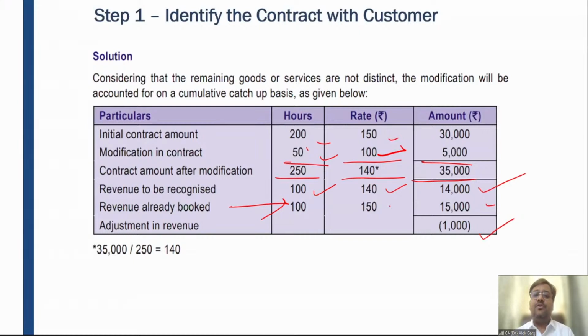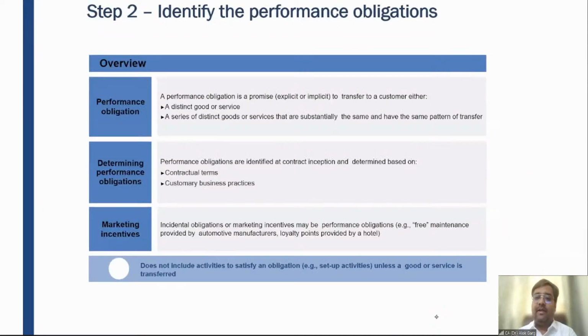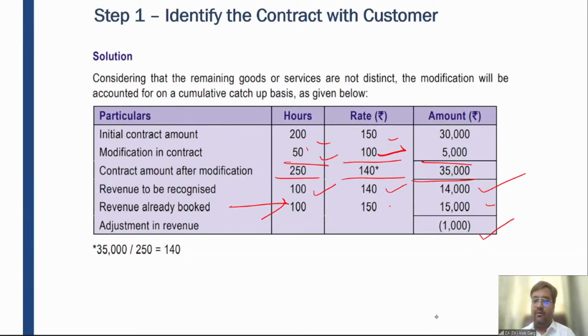Soham, the impact will be taken in the next 150 hours only, because you have already recognized the revenue of 15,000. So now this 1,000 reversal will happen from the subsequent revenue only.